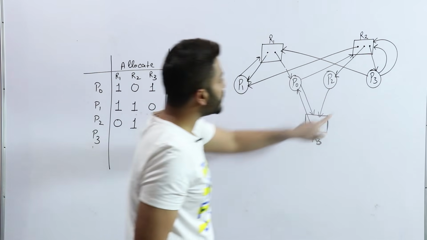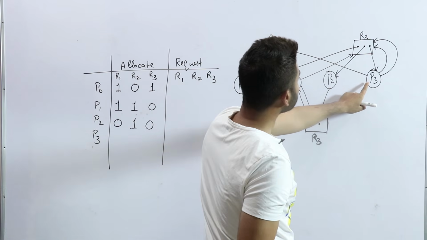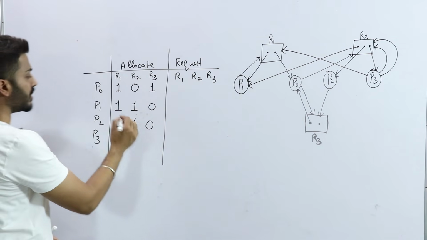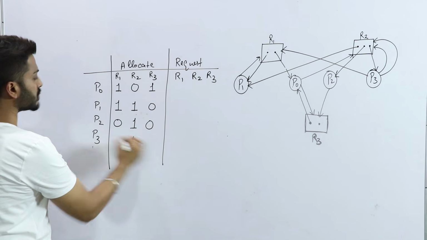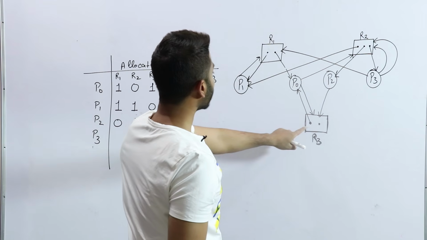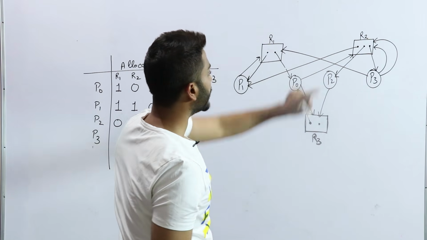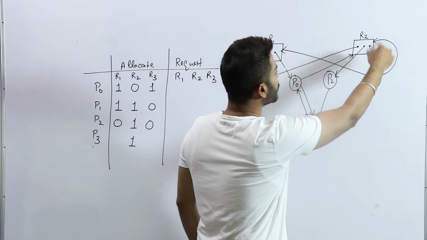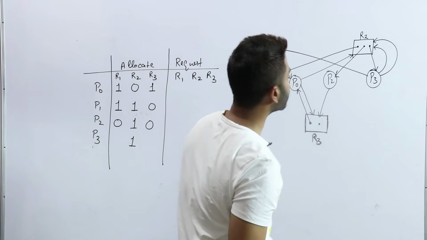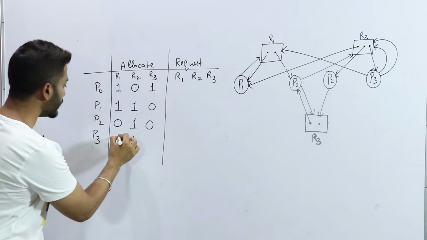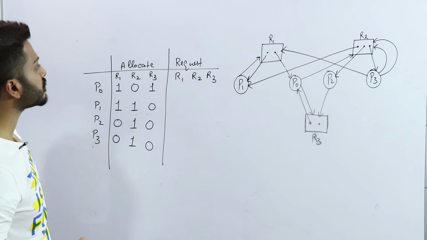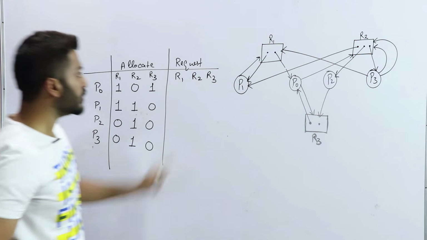Is P3 holding any resource? Yes, P3 is holding only one resource of R2. Any other resource? No, so just write 0. Now check for the request.